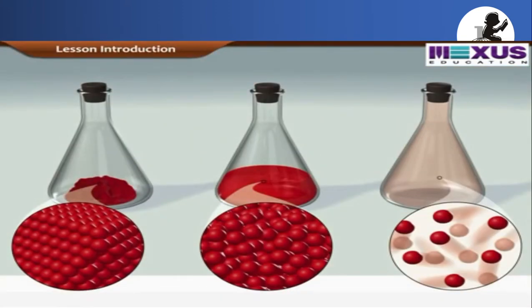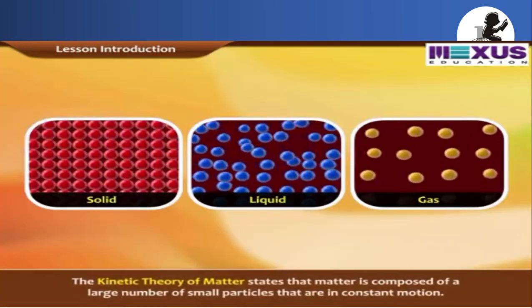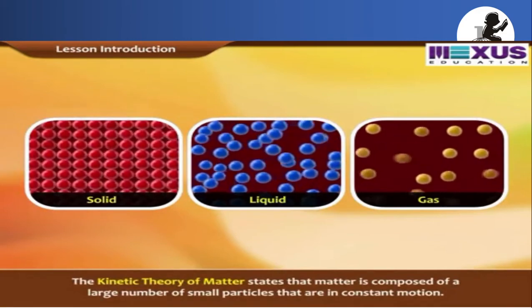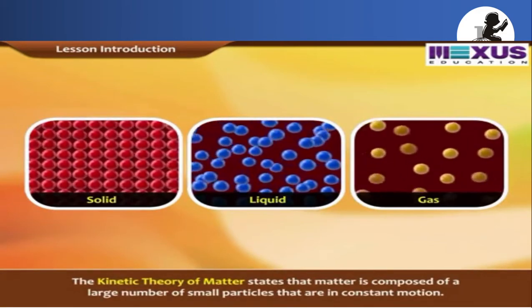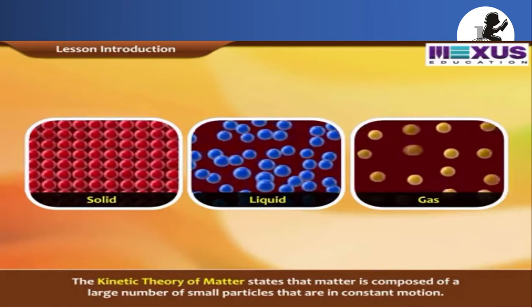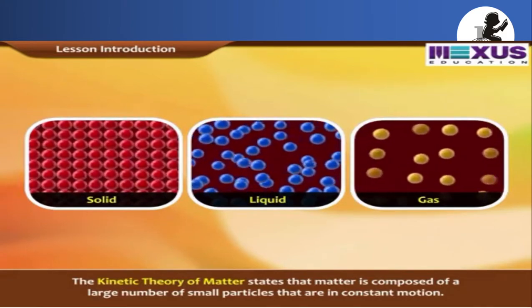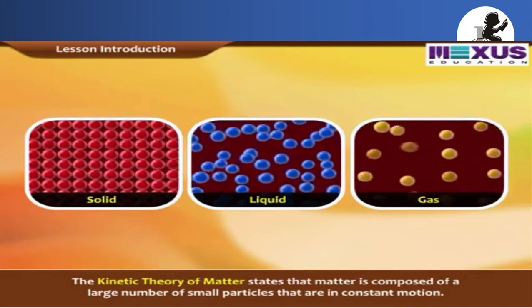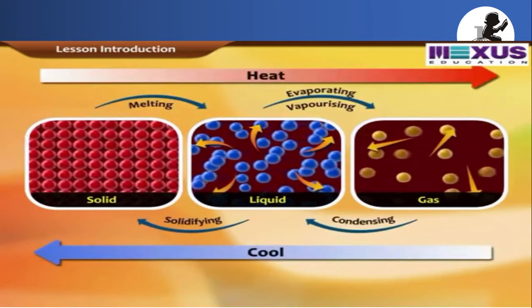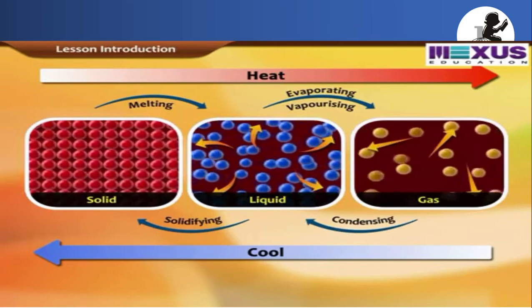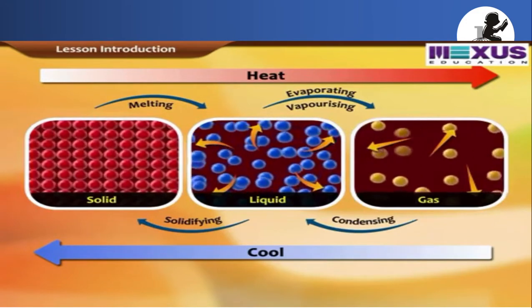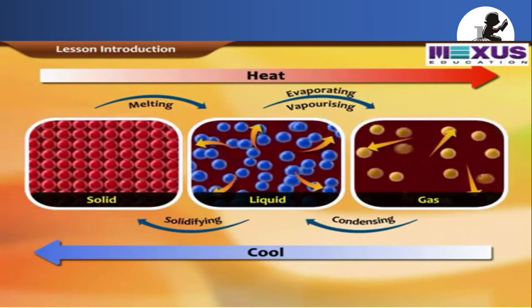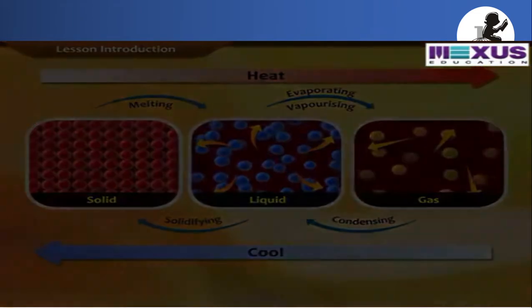So here we see the solids, liquids, and gases, and the arrangements of their atoms. Atoms or molecules in a solid are closely packed. In liquids, there is a small gap. In gases, there is a large gap between the molecules of gas. According to the kinetic theory, when we heat a substance, it gets a sufficient amount of energy, and it changes its state from one state to another.